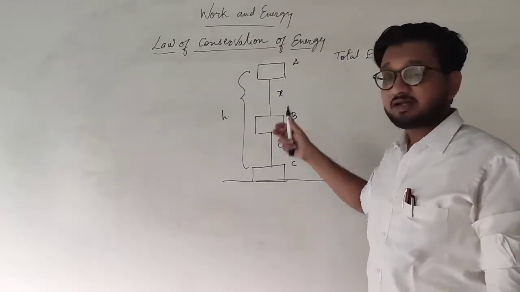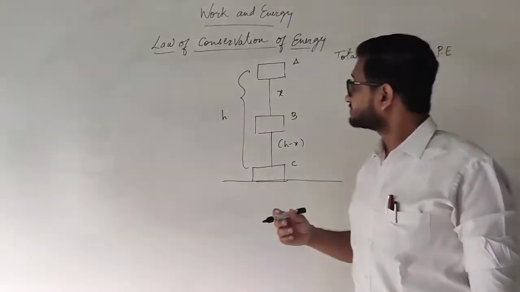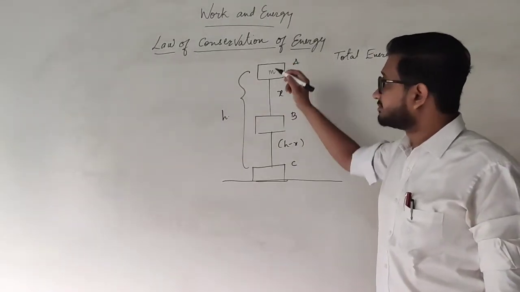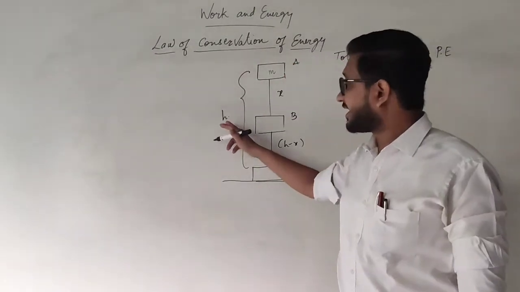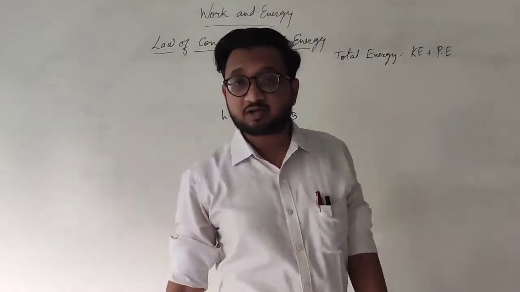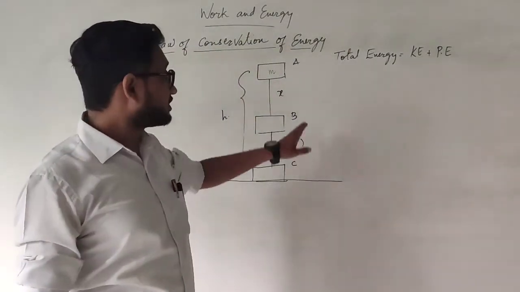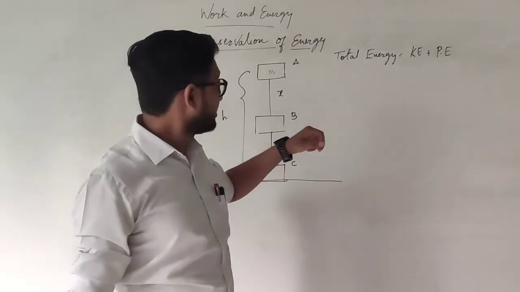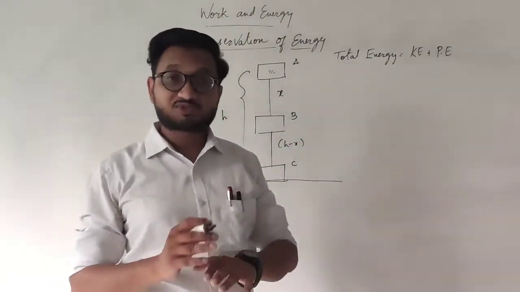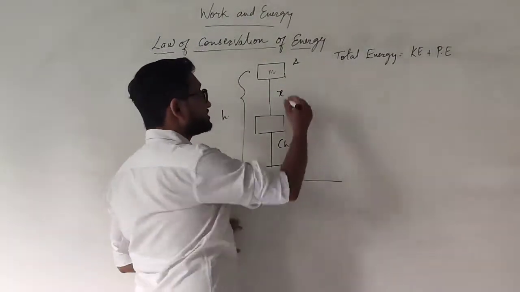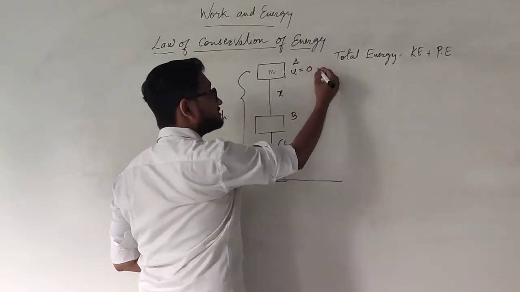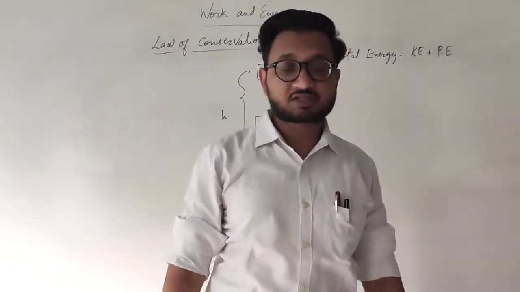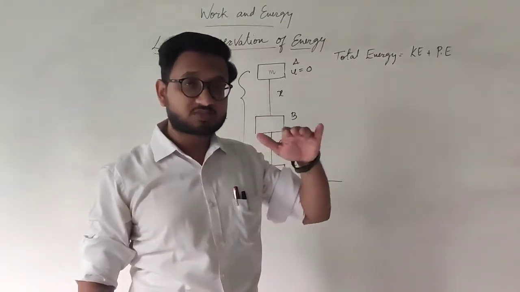At point A, let's say we have an object of mass m. It is placed at a height h. Okay, and at that point the total energy of the system is kinetic energy plus potential energy. But at A, the object is not moving. Its initial velocity u is 0 because the object is kept there.